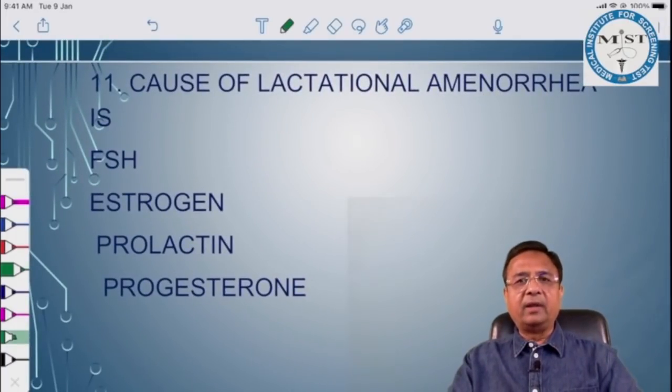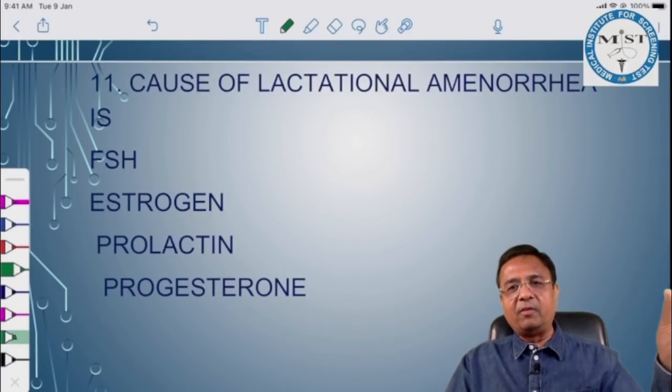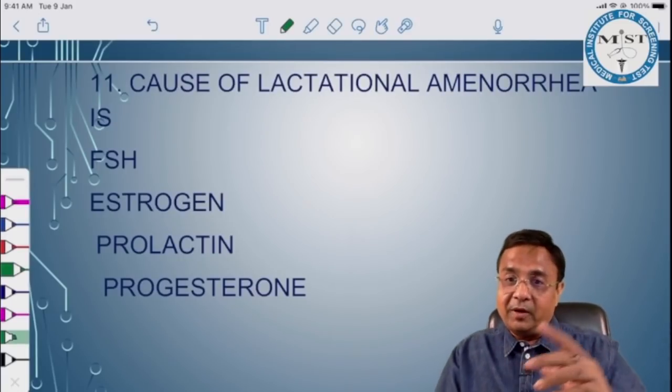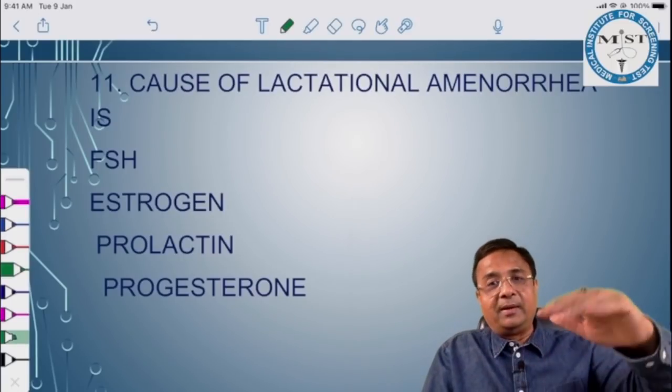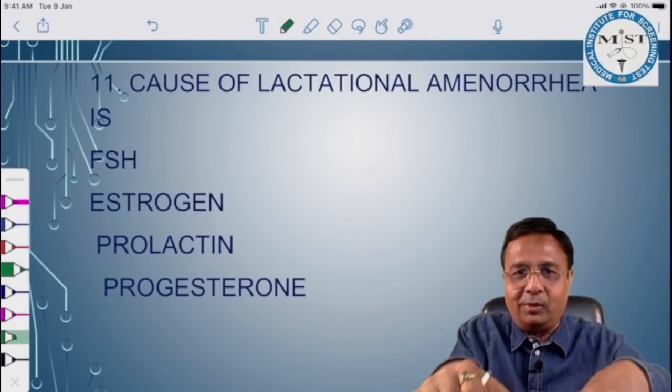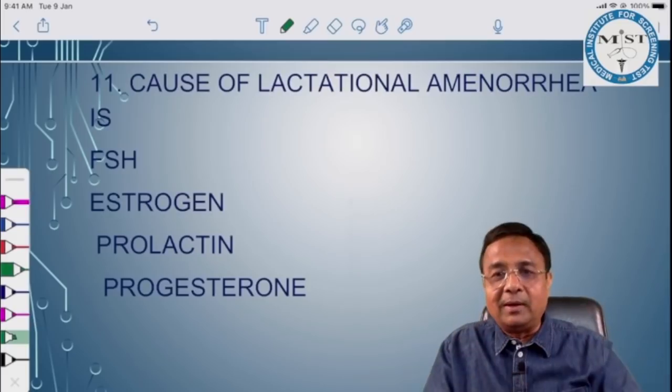Cause of lactational amenorrhea is, again we have been chanting, we have been discussing in our classes. Prolactin gives negative feedback to GnRH. So ultimately FSH and LH are reduced and our scooter's speed is slowed down. What happens during lactation?